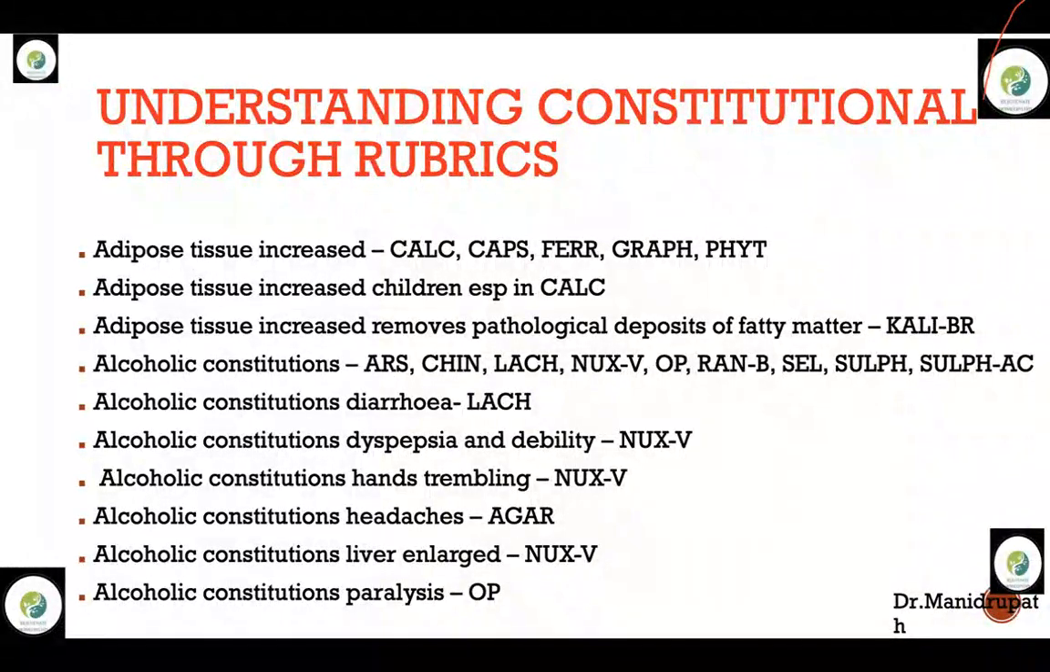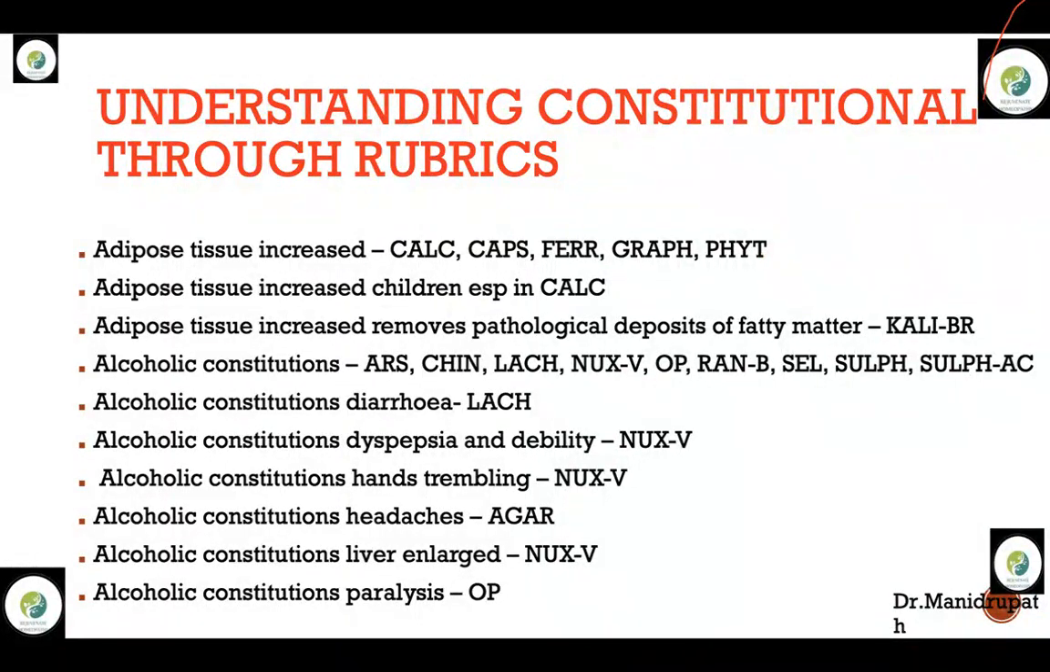Now coming to alcoholic constitutions. So when alcoholic patients come into your clinic, try to keep these remedies in your mind: Arsenicum, China, Lachesis, Nux vomica, Opium, Ranunculus bulbosus. Ranunculus bulbosus is one of the remedies in intercostal rheumatism given by Allen's. If you read Allen's, there is the word that intercostal rheumatism is Ranunculus bulbosus. Selenium, Sulphur, Sulphuric acid. And remember, Sulphuric acid is one of the only remedies in materia medica which is so hasty, so restless a remedy.